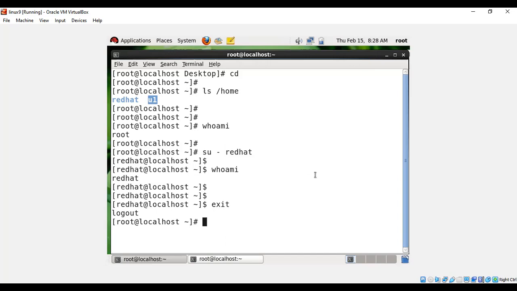Okay, if you want to install it, you can get the trial version from Google, but you cannot use it for a long time. Hardly 45 days, 1.5 months, 2 months, you can use it. After that, it will stop working. But if you want to use it for a long time, you will call some friend and take the cracked version and install it. Otherwise, online or offline, if you go to a service center, they will give the DVD along with the product key. You have to pay more than 5,000 rupees for the Windows 11 OS, and then you can use it for a long time with the product key.